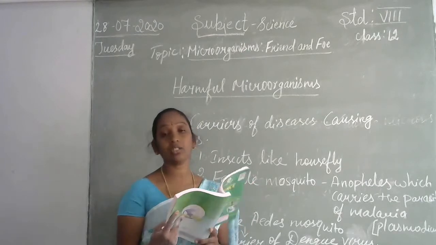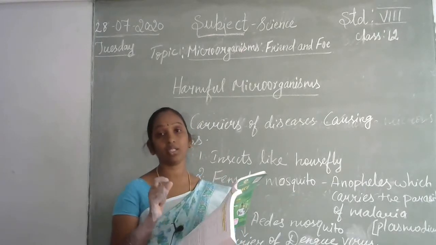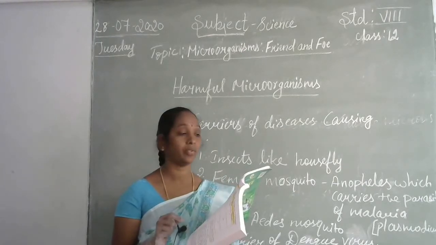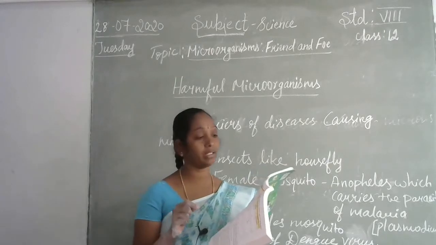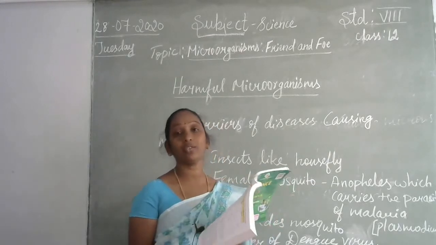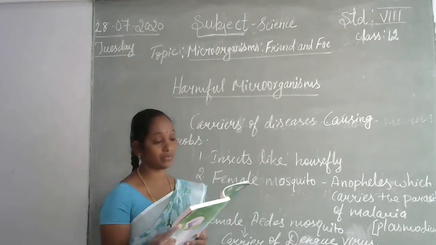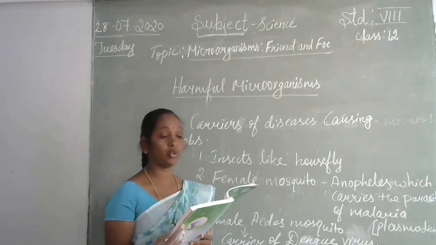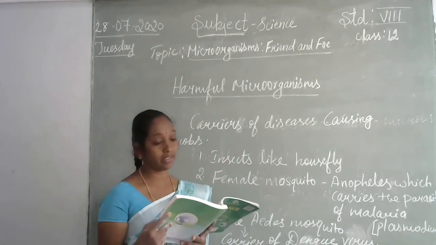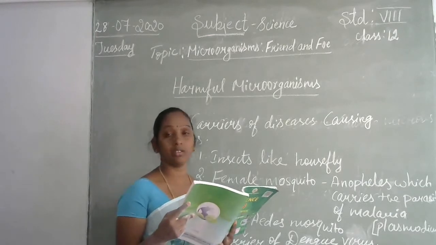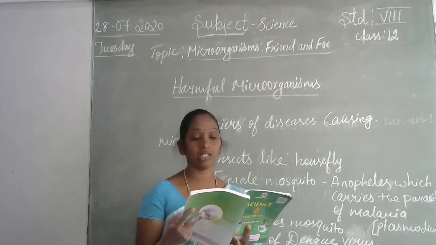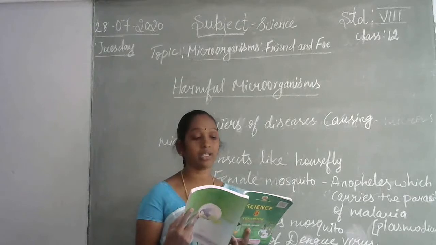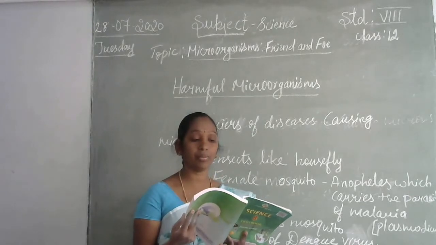Tuberculosis is caused by a microorganism, which is bacteria. So tuberculosis is infected by bacteria. It is transferred through the air. So tuberculosis is an airborne disease. How to prevent this tuberculosis from spreading from person to person? Keep the patient in complete isolation.